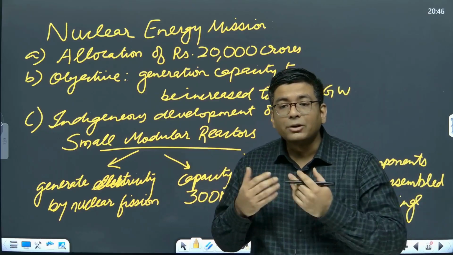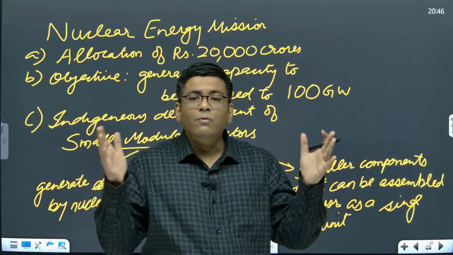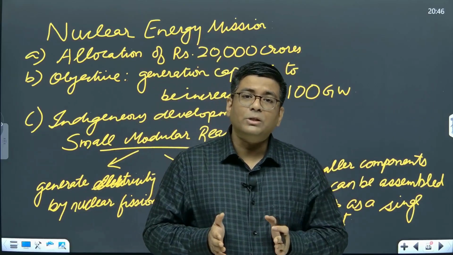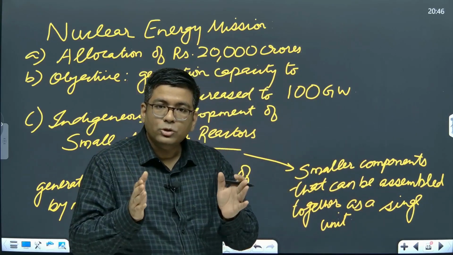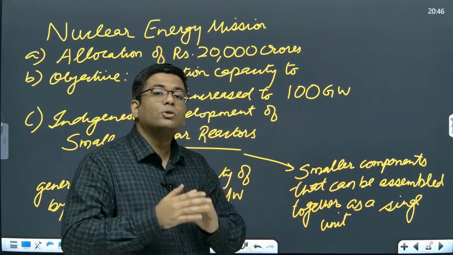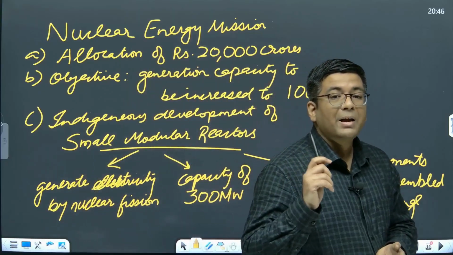Okay, so instead of that, what we are trying to do is, instead of going for a full-fledged power plant, why not go for a generator kind of machine, where all the components are going to have their sizes reduced, and at the same time it is going to generate an enormous amount of power per second, that is 300 megawatts.